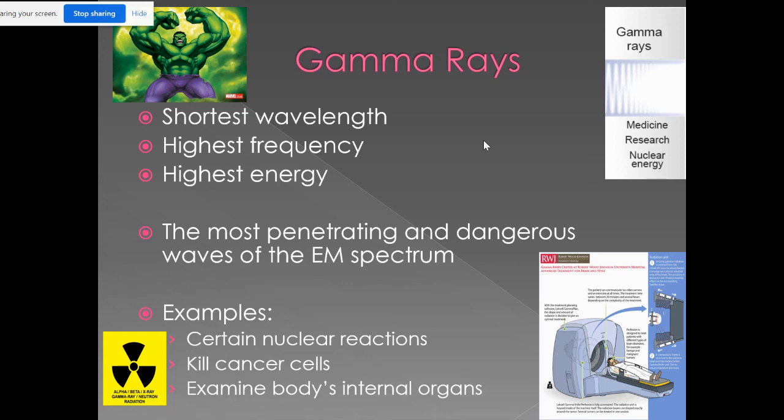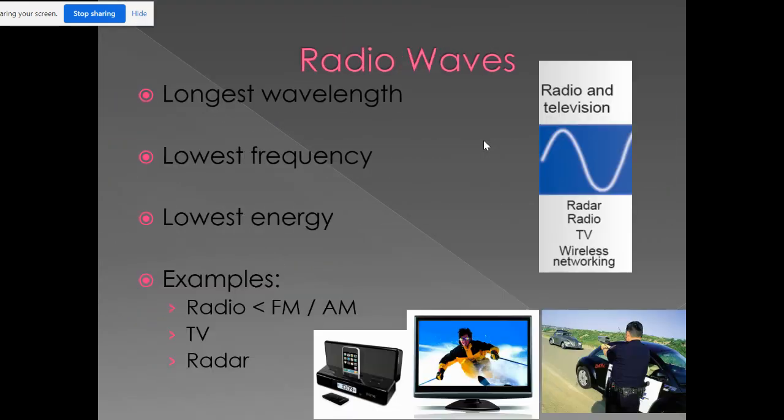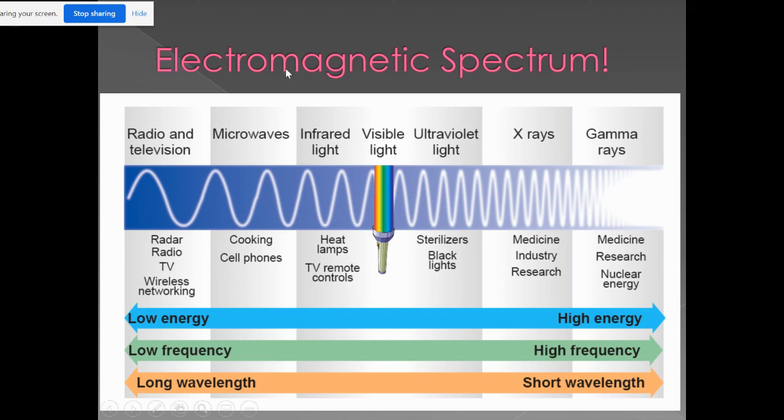But those are all 7 waves of the electromagnetic spectrum. You do need to be able to compare and contrast them if given a diagram and know the order of them. So I will show you the picture again to show you the order of our waves. The easiest way to remember our order is to remember that visible light goes in the middle. The first color of our rainbow, hopefully you all know that, is red. So the wave that comes right before red is called infrared. The last color of our rainbow is violet. So the wave that comes after violet is ultraviolet light.